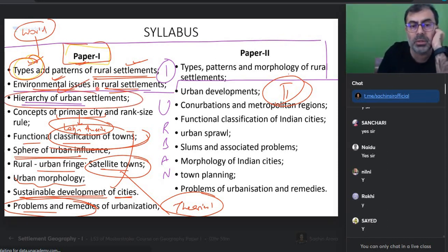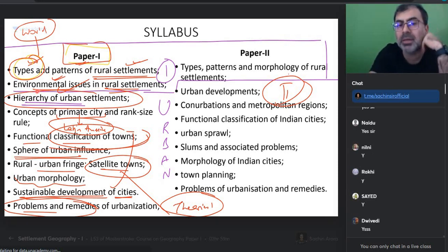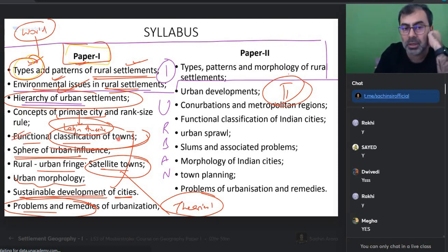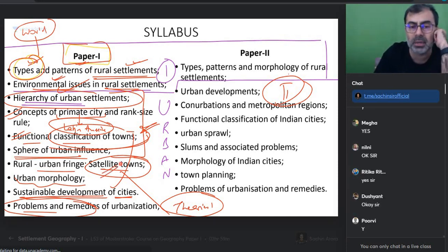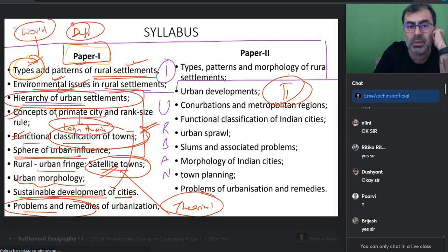Urban hierarchy, did we talk about some of it? Tier 1, Tier 2, tomorrow again I will be bringing that. So tomorrow we'll understand urban hierarchy, then we will classify towns, functional classification, then we will go into the concept of primate city and rank size rule. So tomorrow we will be doing this, if possible. I'll be talking about sphere of urban influence also. Is everyone okay? Definition of towns, and what a satellite town is, will also come. Tomorrow we will be defining towns and their types.